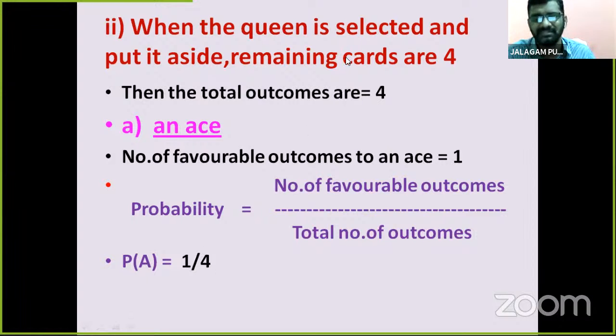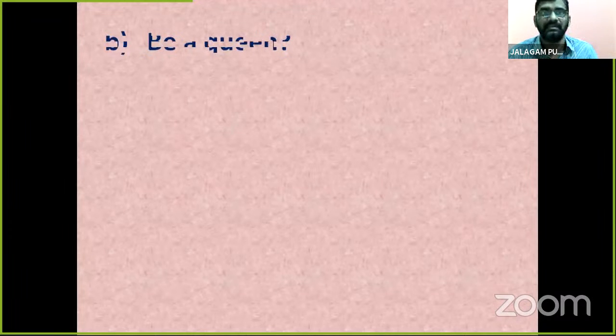This is the analysis. First of all, we read what we want here: only favorable outcomes and total outcomes. That's right. Right here, the probability of an ace is equal to what? 1 by 4 is the probability. 1 is the favorable, 4 is the total outcomes. That's why 1 by 4. Now B, the second one.